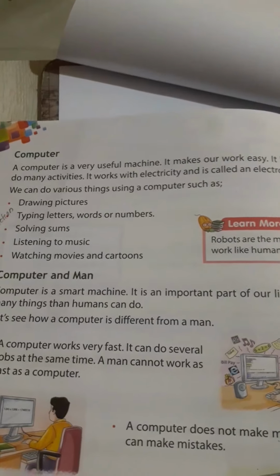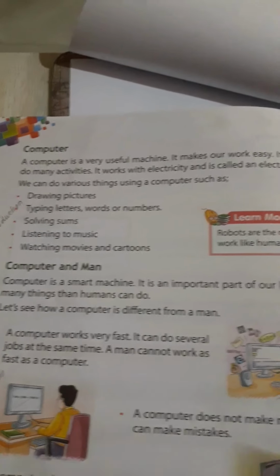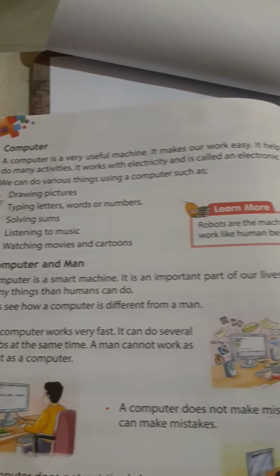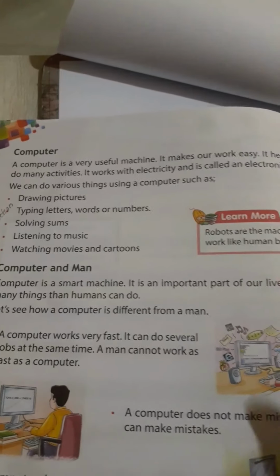That's why we say a computer is an electronic device. We can do various things using a computer. What are they? Drawing pictures, typing letters, solving sums, listening to music, watching movies and cartoons. So these things we can do through the computer.